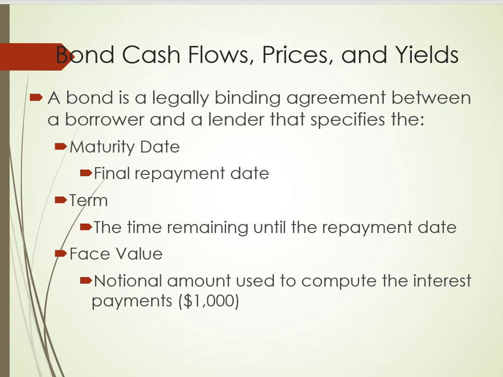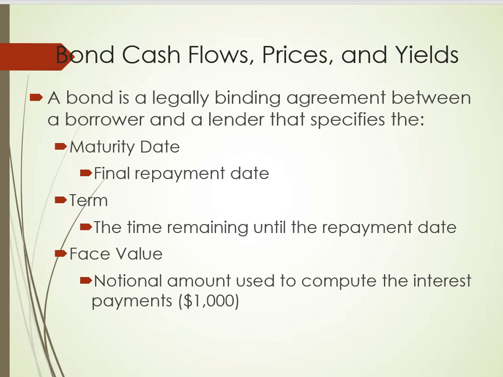So let's talk about bonds. A bond is a legally binding agreement. It has a maturity date and is a loan. The time remaining, obviously, is the time until it matures. Most debt is issued with at least 30 years, and some debt is issued with an above 100 years maturity. The face value of the loan is always $1,000. The principal is the base of the loan. The coupon rate determines the actual interest rate paid. Then it calculates the present value of the coupon payments plus the present value of the face value at the end of the term.